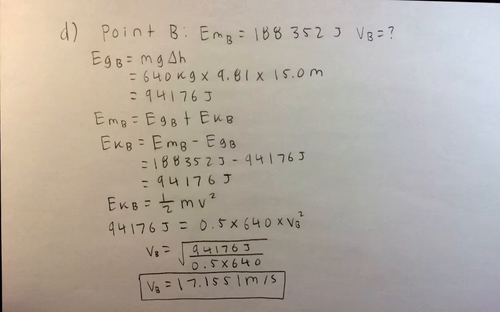We know the height at point B, so we can use the gravitational potential energy formula to find out part of the total mechanical energy at point B. By subtracting the gravitational potential energy from the total mechanical energy, we can find out the total kinetic energy at point B. We can then sub in the kinetic energy found into the kinetic energy formula and then use simple algebra to find the velocity of the cart.